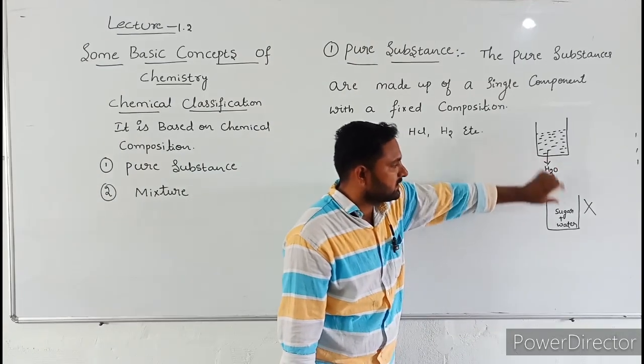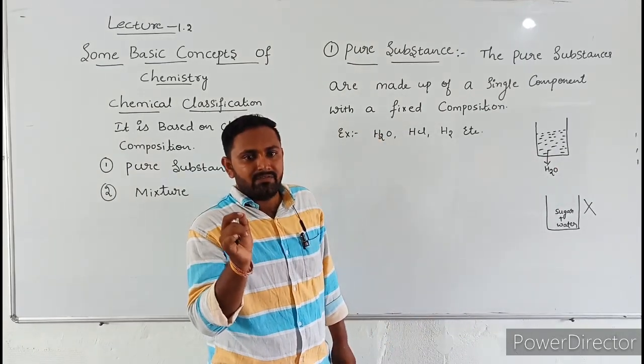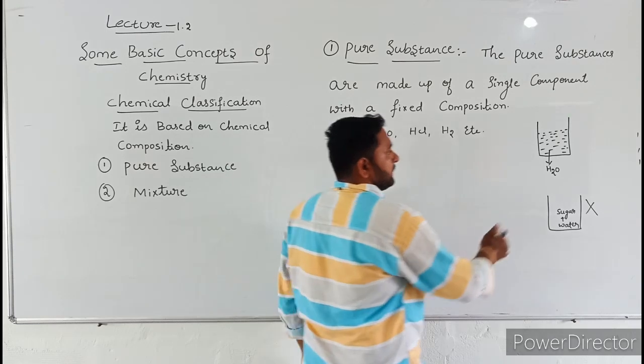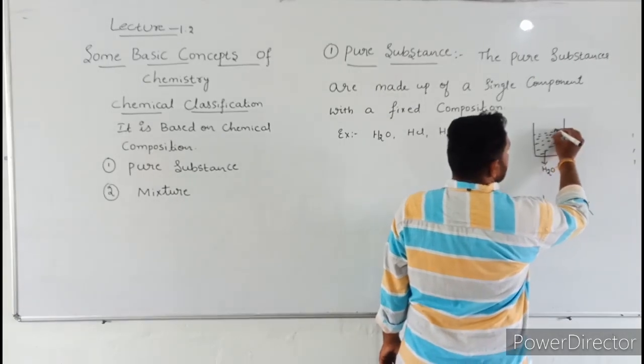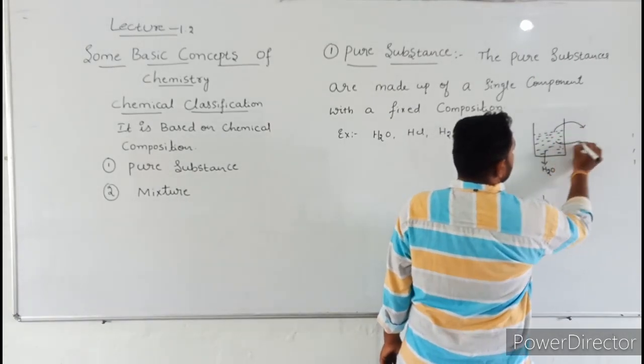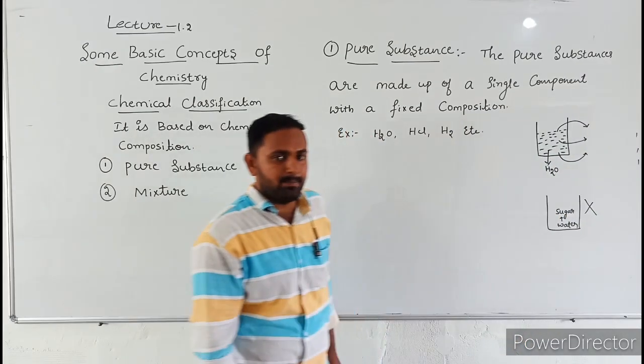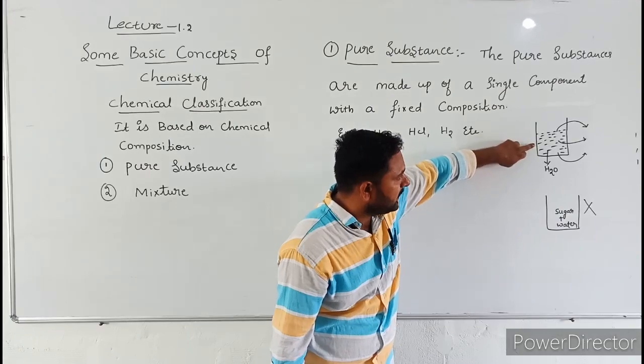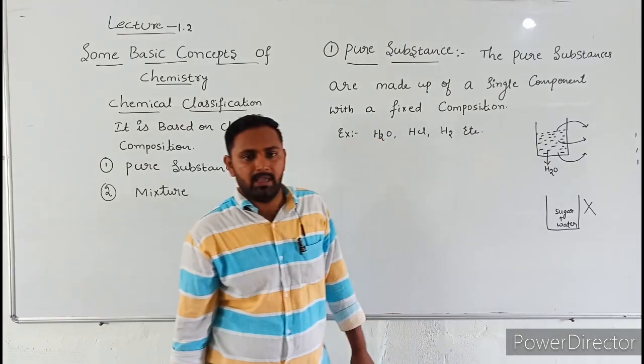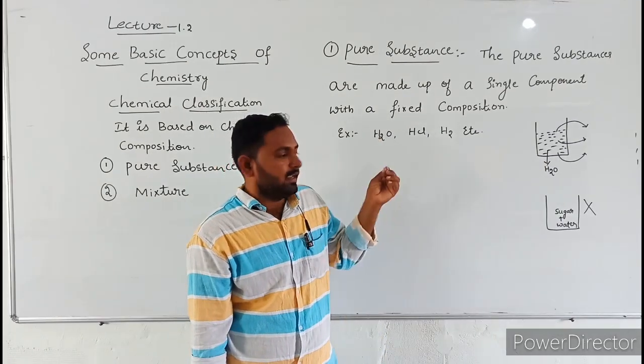These pure substances contain a fixed composition. Now see, this is the upper layer. You take a sample from the upper layer, middle layer and bottom layer and test it in the laboratory.